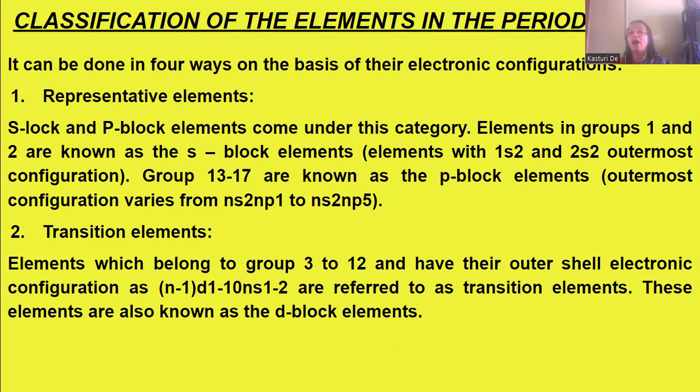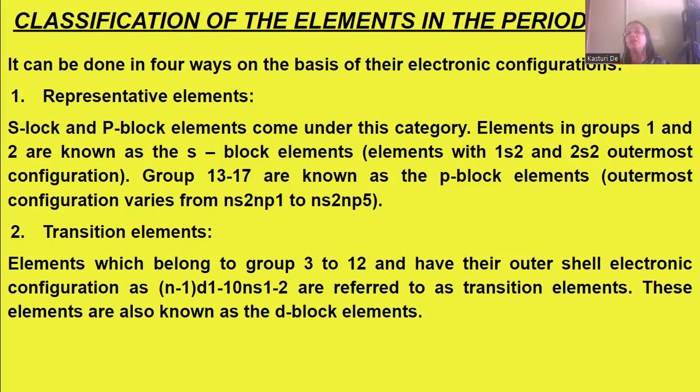Elements in groups 1 and 2 are known as S block elements with outermost electronic configuration as ns1 and ns2. Whereas groups 13 to 18 are P block elements, with outermost electronic configuration from ns2 np1 to ns2 np5.